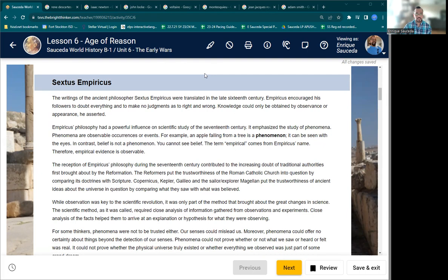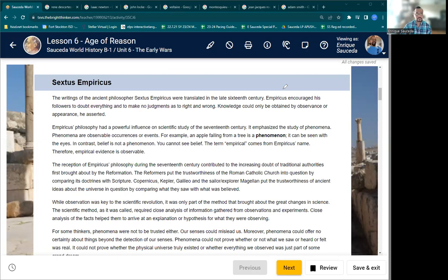Sextus Empiricus, a writing of the ancient philosopher, was translated in the late 16th century. Empiricus encouraged his followers to doubt everything, make no judgment. Knowledge could only be obtained by observance or appearance. His philosophy had a powerful influence on scientific study. It emphasized the study of phenomena, observable or current events. For example, an apple falling from a tree is a phenomenon. It can be seen with the eye. In contrast, belief is not a phenomenon. You cannot see belief. The term empirical comes from Empiricus' name. Therefore, empirical evidence is observable.